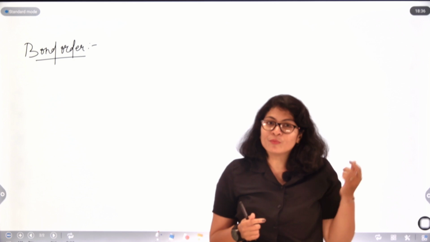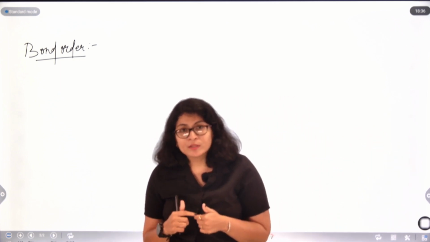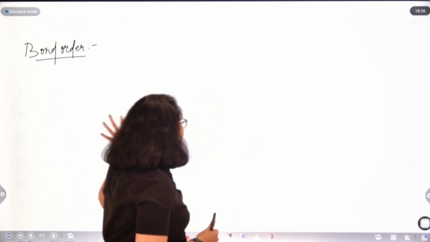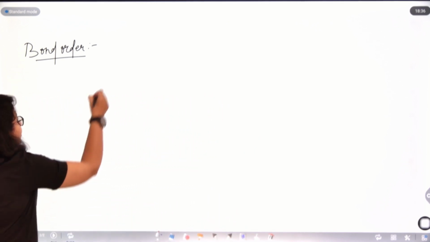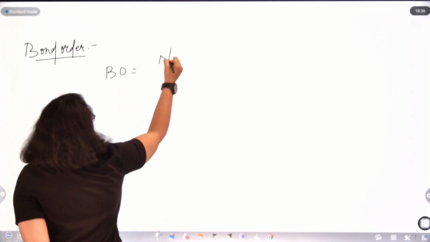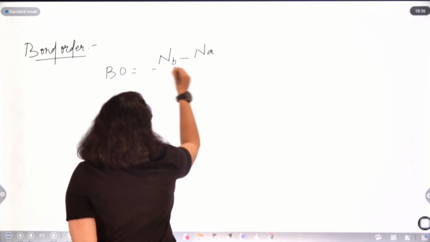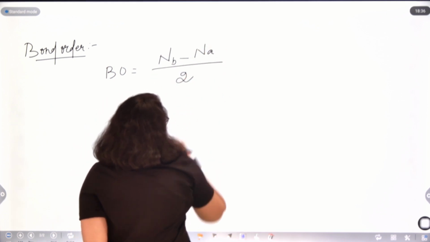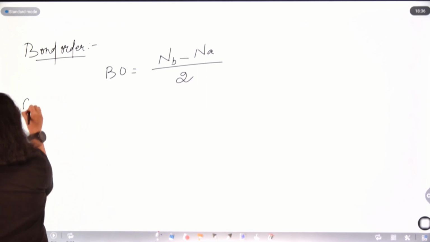So from the electronic configurations of molecular orbital theory, we can find out the bond order of different molecules, and the formula is bond order equals number of bonding electrons minus number of anti-bonding electrons, divided by 2. Got it? For example, if somebody asks what is the bond order for oxygen, right?